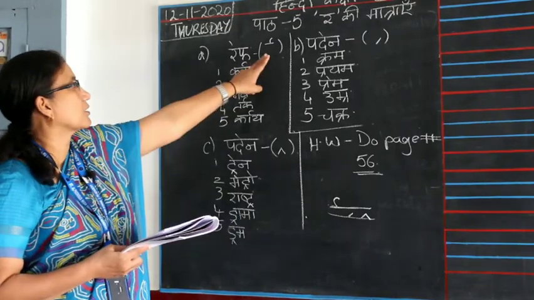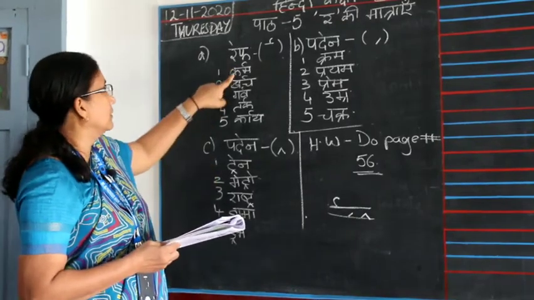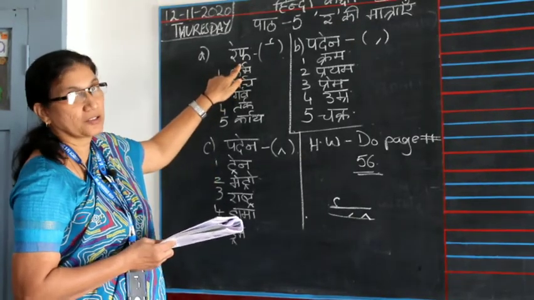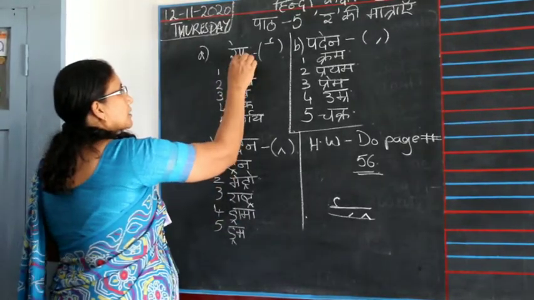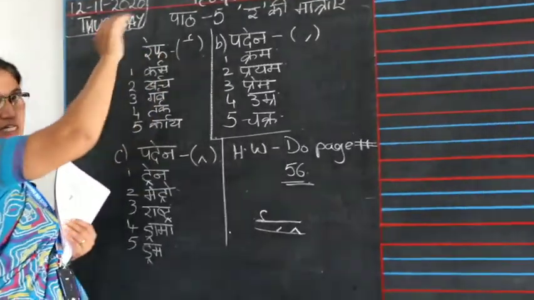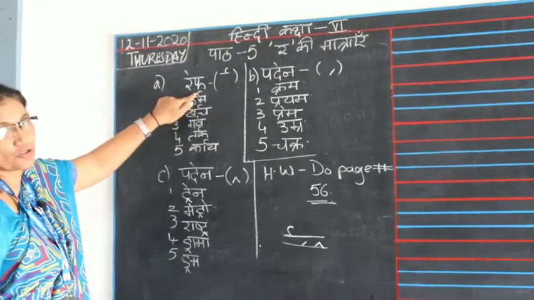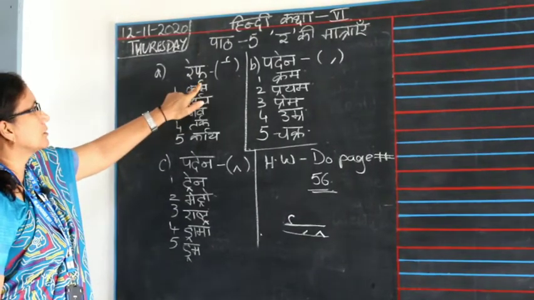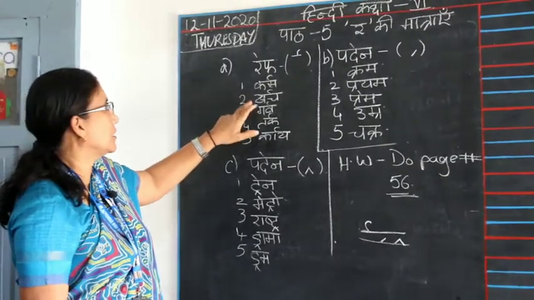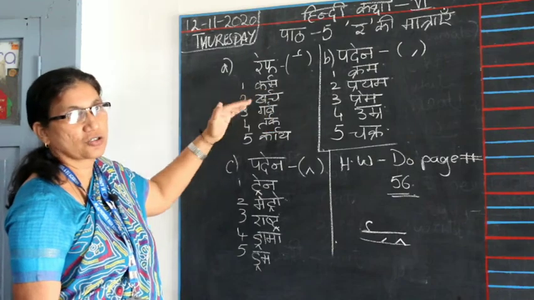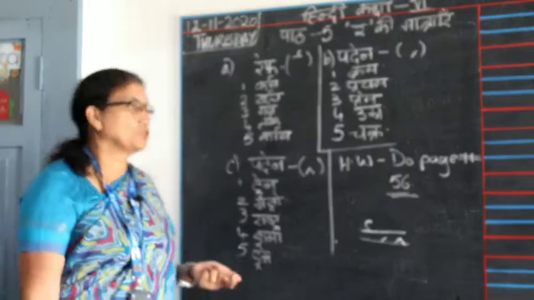So starting with the ref, we go on. When you write ka, when you put a small ra on the top and ma, you pronounce the word as, children, karma. This ra ki matra comes on top of the line. Karma. Then again we got the second word, kharch. Karma means your fate or your work, what you have to do, whatever you do, your work.